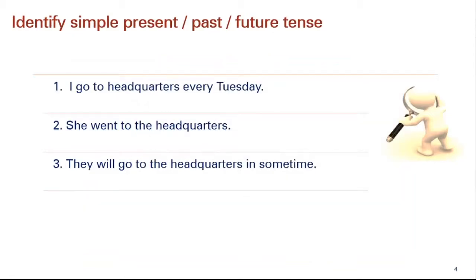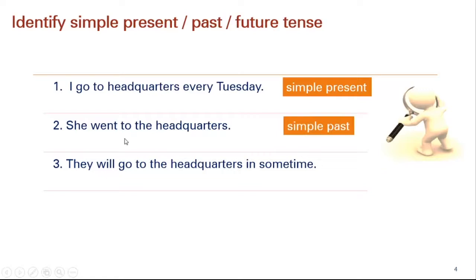So since we have understood these tenses, let's try to identify whether the sentence belongs to simple present, simple past, or simple future. Let's talk about the first sentence. I go to headquarters every Tuesday. So do you know if it is present, past, or future? We can see that the action gets repeated every Tuesday and first form of the verb is being used with the subject. Yes, you are right. This is simple present. Next sentence is she went to headquarters. Here in this sentence we can see second form of the verb is being used with the subject. Yes, you are right. This is simple past.